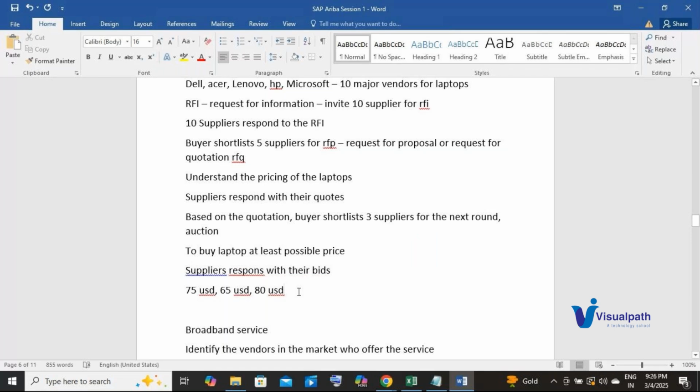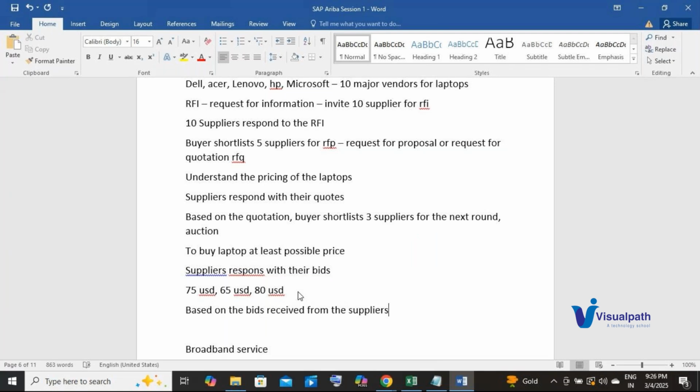Okay. Now based on the bids received from the suppliers, I will finally choose 2 suppliers.